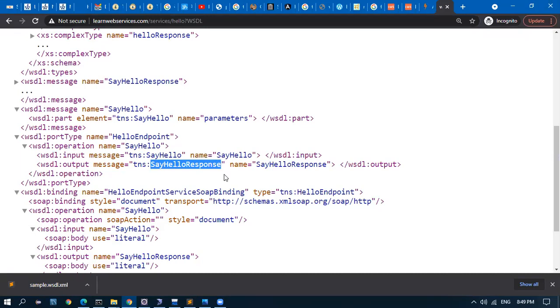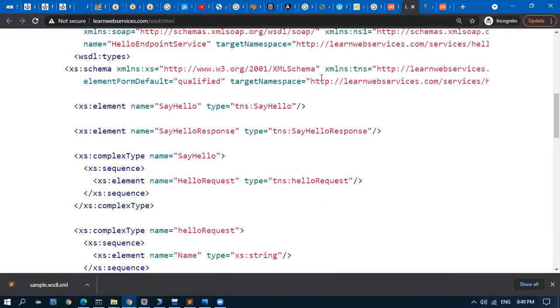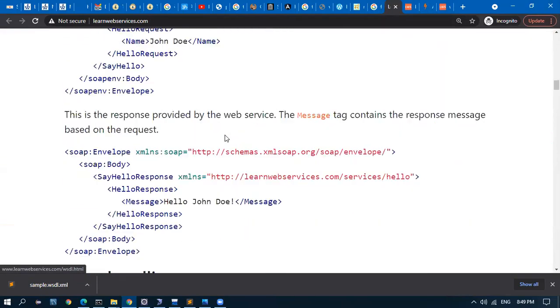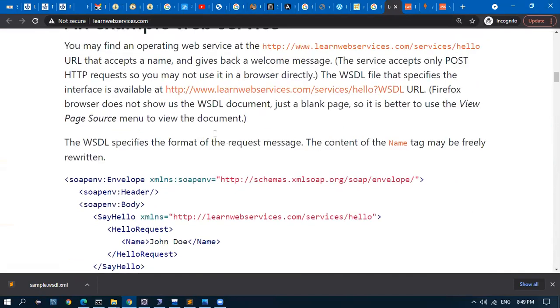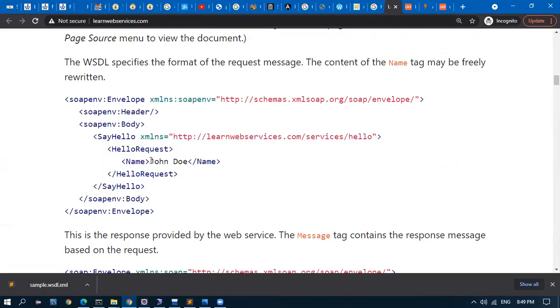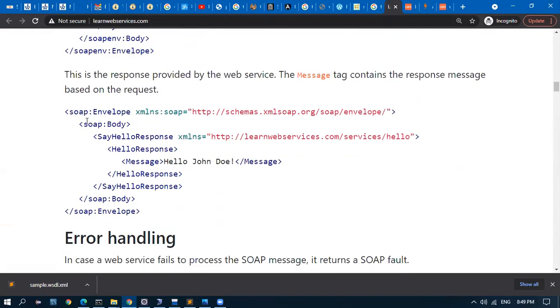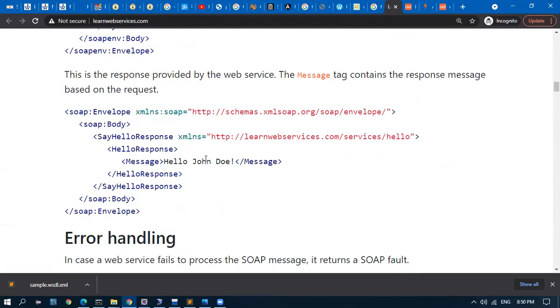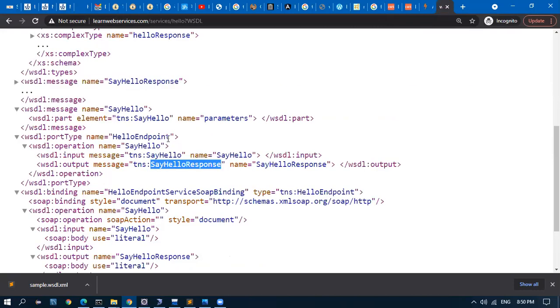This is what the web service guy has told us. See here, this is the input. If we give name as input, they are going to return a response as hello, your name. If you send Jana, they will tell you hello Jana. That is what the web service is going to do.